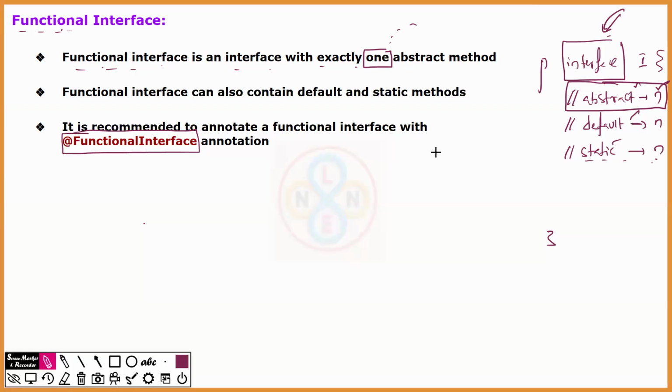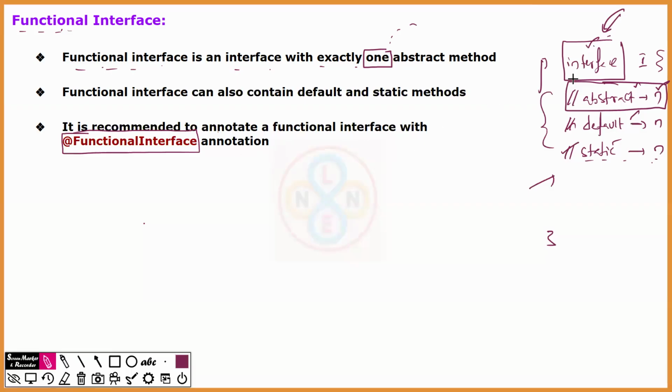Because if you are using an interface like a normal interface, there is no problem adding more methods as default or static, and removing existing default or static methods will not make any difference to the existing implemented classes.